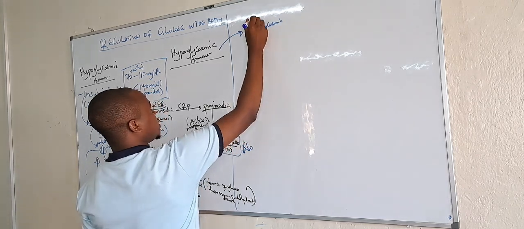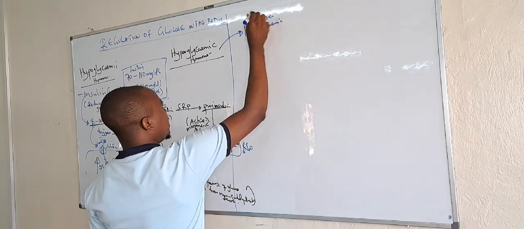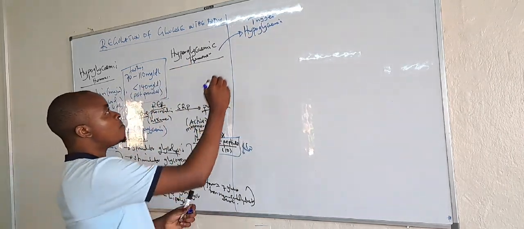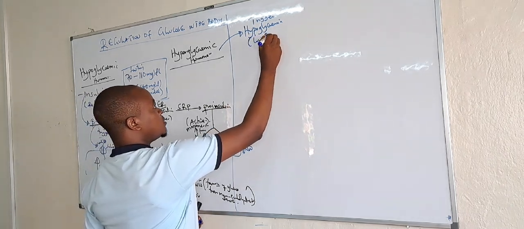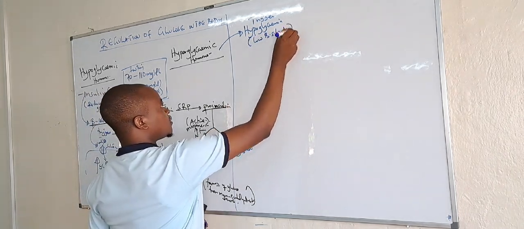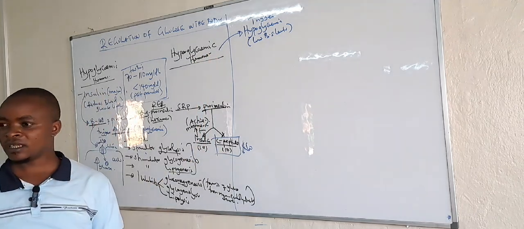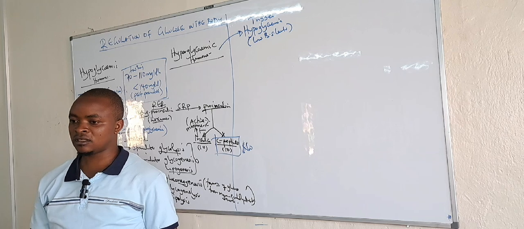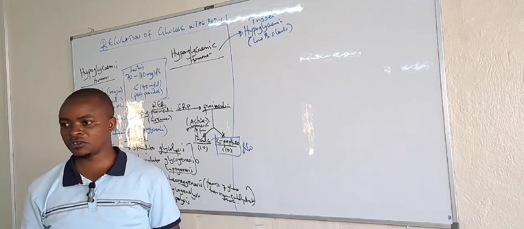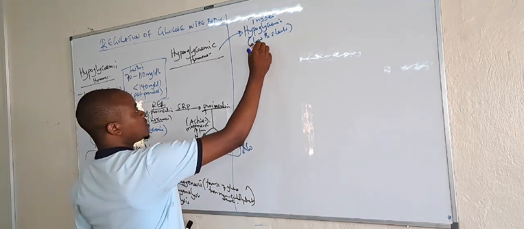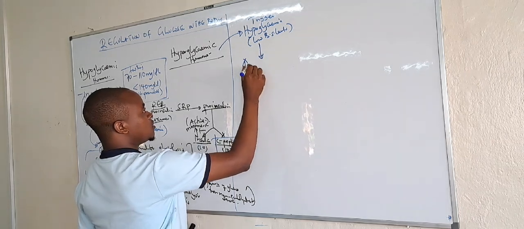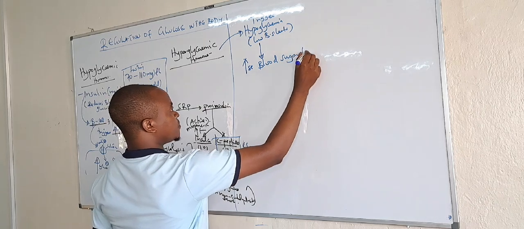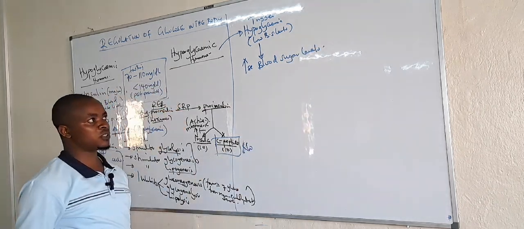Low blood sugar triggers the production of hyperglycemic hormones, and their role is to increase blood sugar levels.